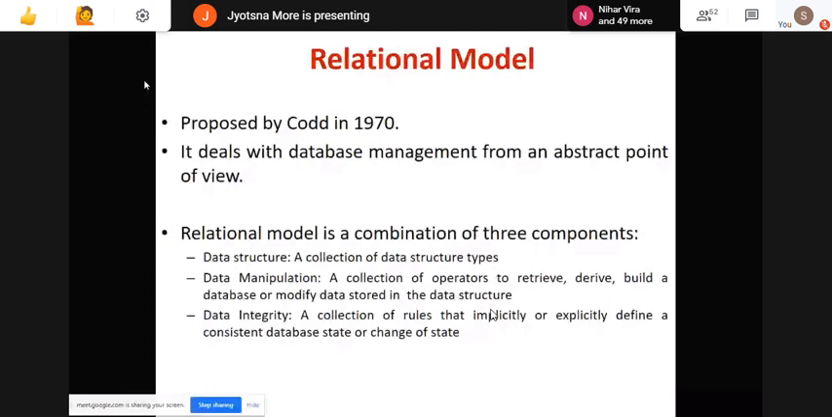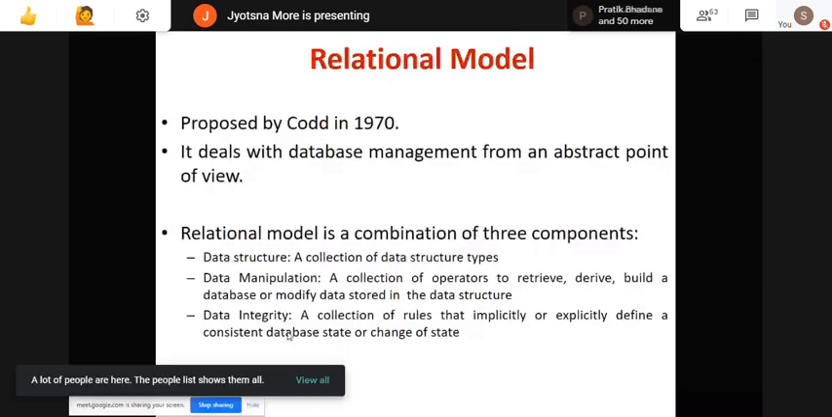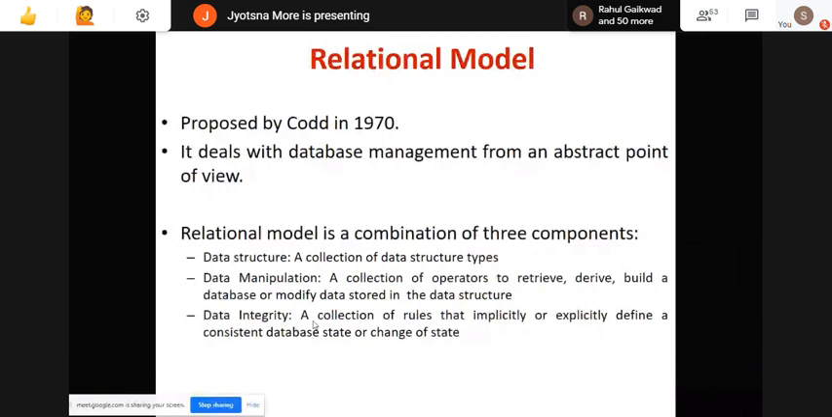Data integrity is nothing but a collection of rules that implicitly or explicitly define a consistent database state or change of state. Here, this data integrity is nothing but constraints. In your syllabus they have mentioned this. This part is very important for 10 marks: what are the different data integrity constraints? Constraint means rules, you can say. These are a collection of rules that implicitly or explicitly define a consistent database state or change of state. Again, we will see this in detail.